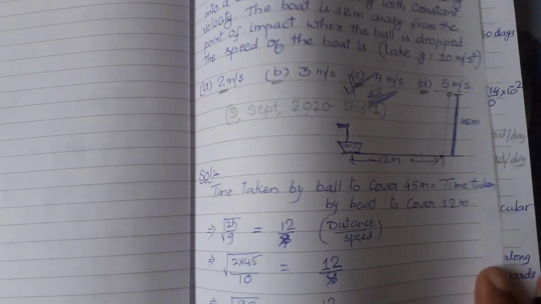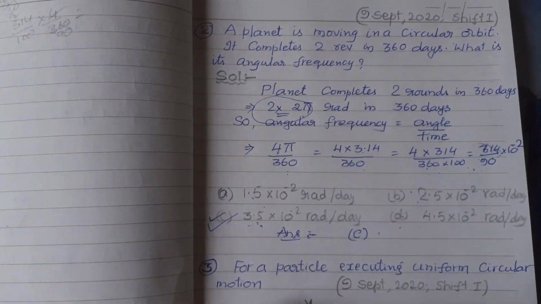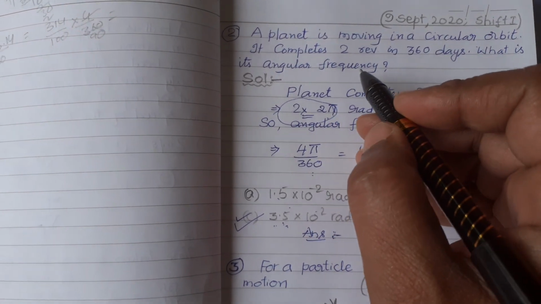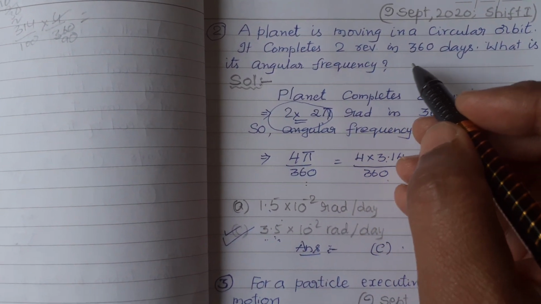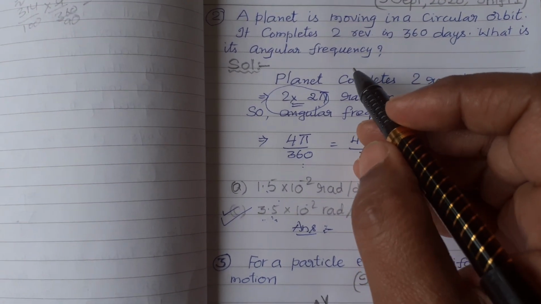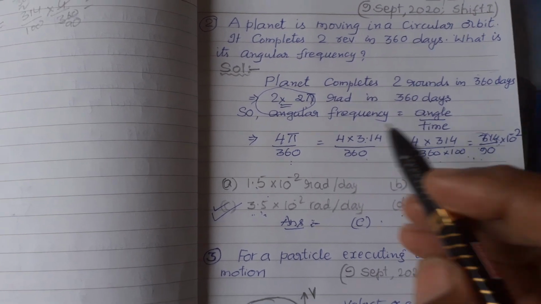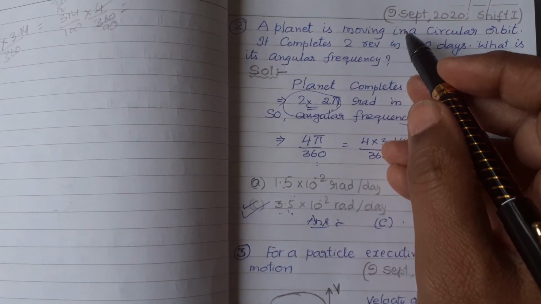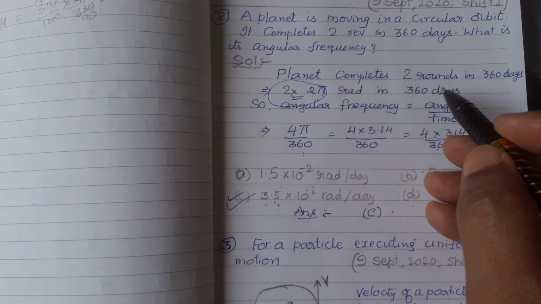Now have a look at the second problem. A planet is moving in a circular orbit. It completes two revolutions in 360 days. What is its angular frequency? The planet completes two rounds in 360 days. It was asked the same 9 September 2020, shift 1.